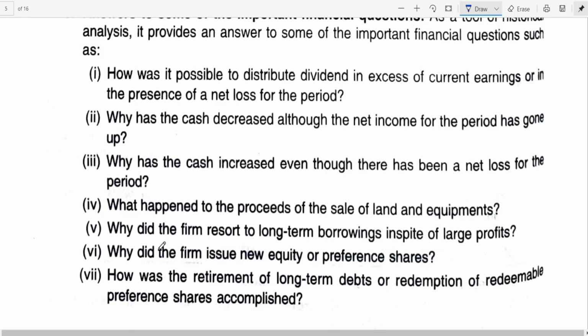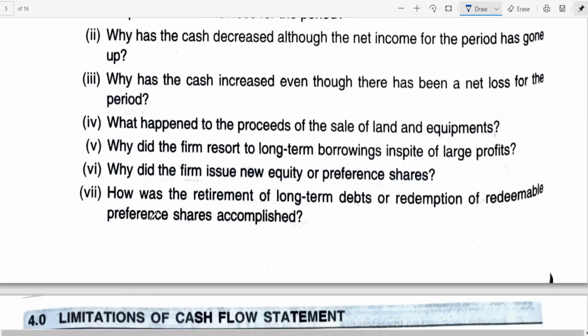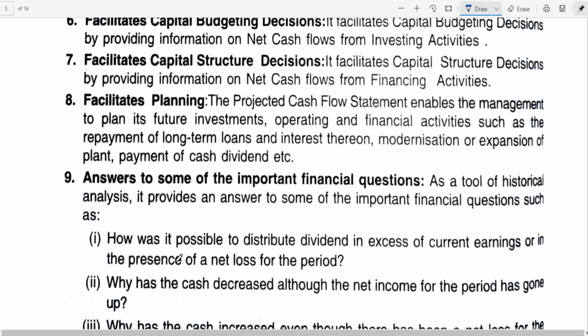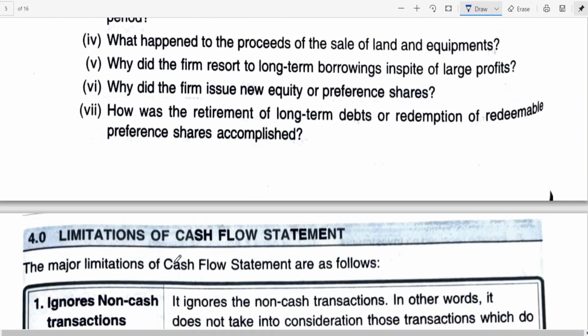You got a profit. The profit is due to credit sales, like credit sales you take as an income, or by following accrual concept. Why did the firm issue new equity or preference shares? This reason we have discussed, redemption of preference shares. How was the retirement of long-term debts or redemption of redeemable preference shares accomplished? Because you need money, no? I think these are the things which the cash flow statement will address.